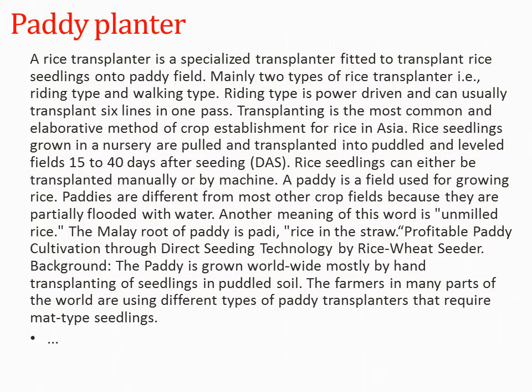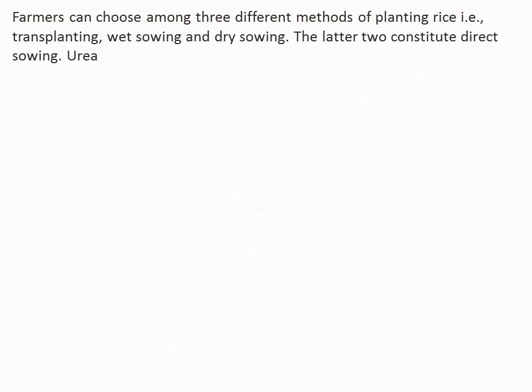Profitable paddy cultivation through direct seeding technology by rice wheat seeder. Background: paddy is grown worldwide mostly by hand transplanting of seedlings in puddled soil. The farmers in many parts of the world are using different types of paddy transplanters that require mat type seedlings. Farmers can choose among three different types of planting rice, that is transplanting, wet sowing and dry sowing. The latter two constitute direct sowing.